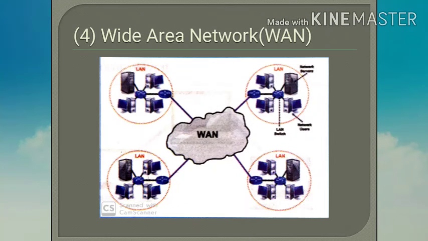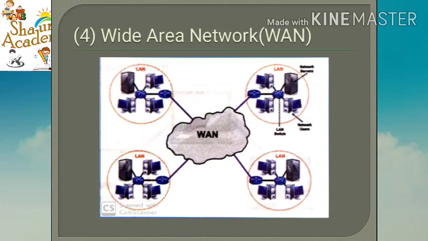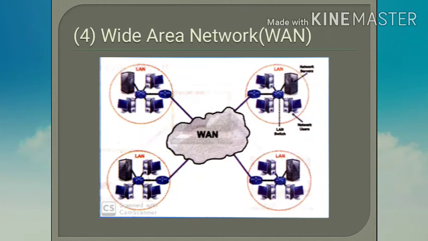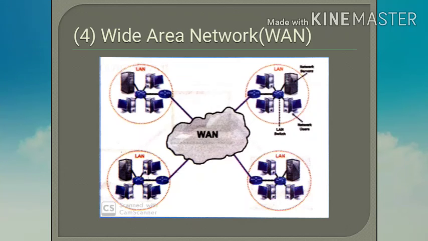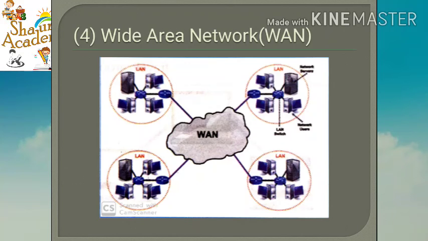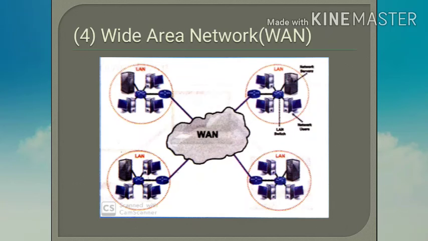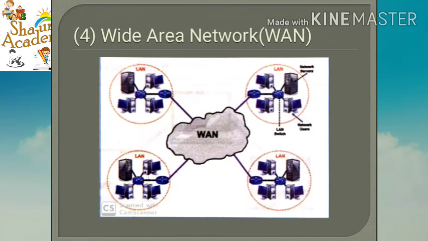Next and last type is wide area network, that is WAN. If we want to connect several cities as well as countries, then this kind of network is useful to us. In this, the computers and devices are connected through wireless connection, like microwave system or satellite system, through long distance or optical fibers. Means this kind of network covers a long distance. And also we can use optical fiber technology.